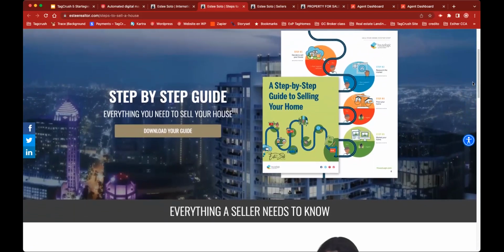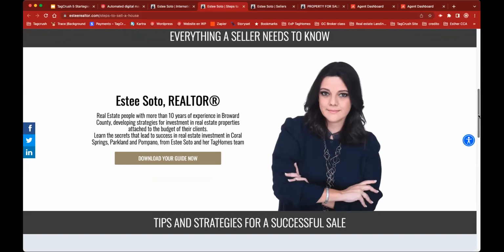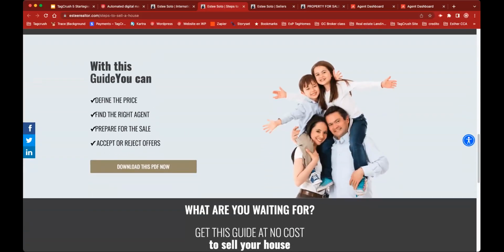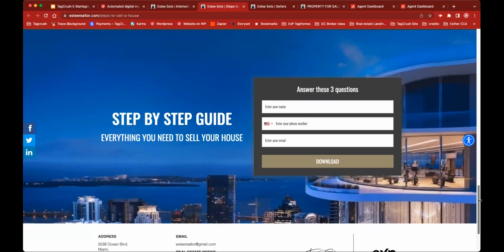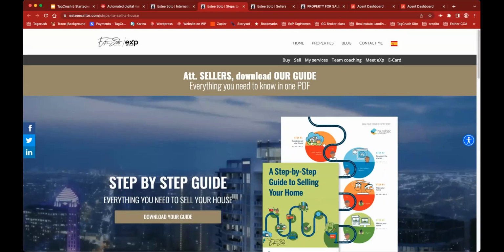You can change the picture in the background, of course. You're going to have your own profile picture here and a couple of words that specify a little bit about your bio, what you can do. You can change those topics and mention 3 or 4 things that you are offering in this guide and in this PDF. And then we give you the sign up so people go here and download. Can we have, for example, a landing page just like this to download a PDF for investors from Colombia? Yes, we can.